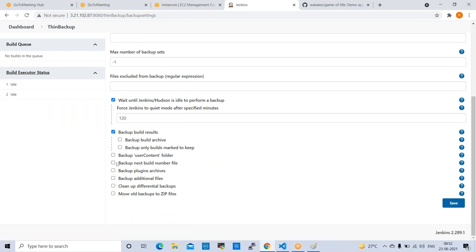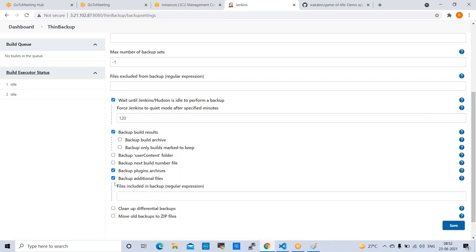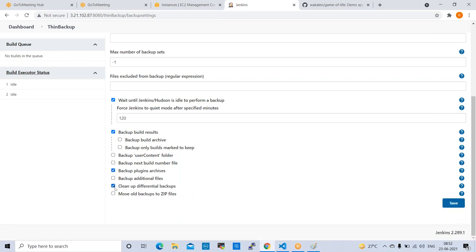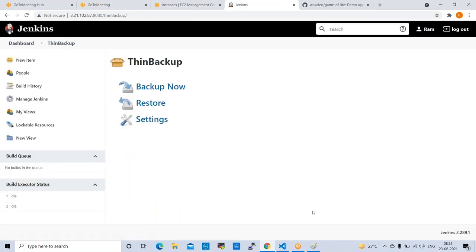Okay, so I want to take backup of plugins, additional files, clean up differential backups, backup next build number, backup content folder. So all these things I want to take. I can select all these things and save this. Click on save. Once we save this, we can run backup now. Click on backup now. So backup is started.